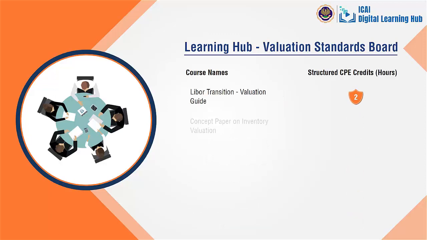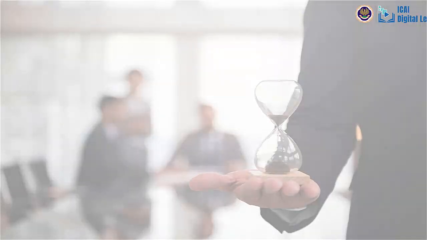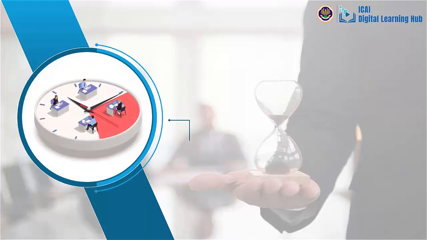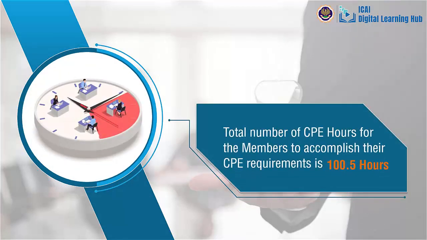Concept paper on inventory valuation, 2 hours. VCM ATQ Series 15: Valuation of Inventory, Accounting vis-a-vis valuation aspects, 2 hours. Total number of CPE hours for the members to accomplish their CPE requirements is 100.5 hours.